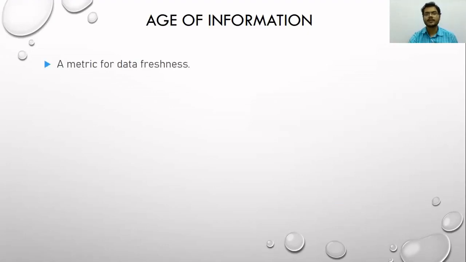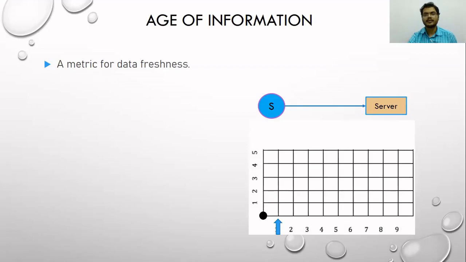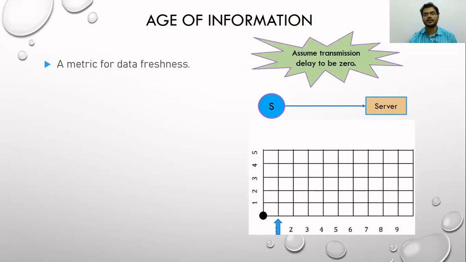To understand this, consider the example of a system consisting of a single node and a server. Assume a slotted time model and let the transmission delay be 0. Now this sensor node, which in short we shall just call a node, node S wants the server to be updated about its status.